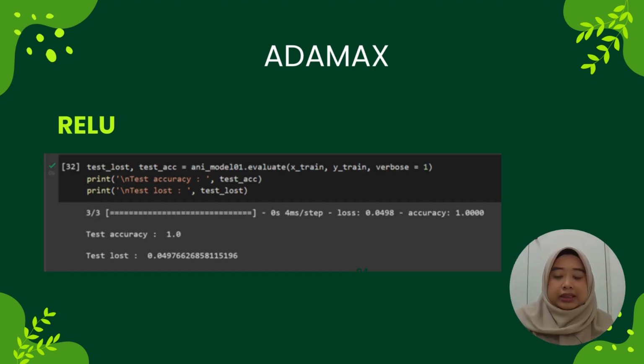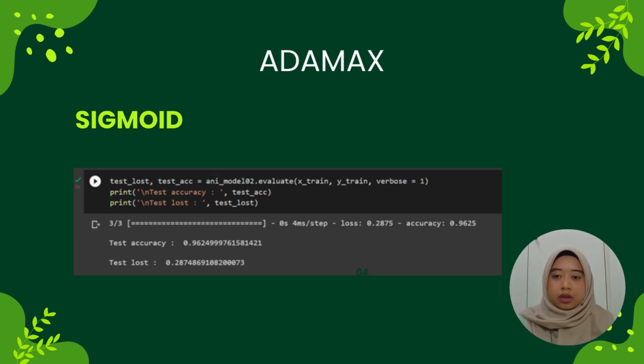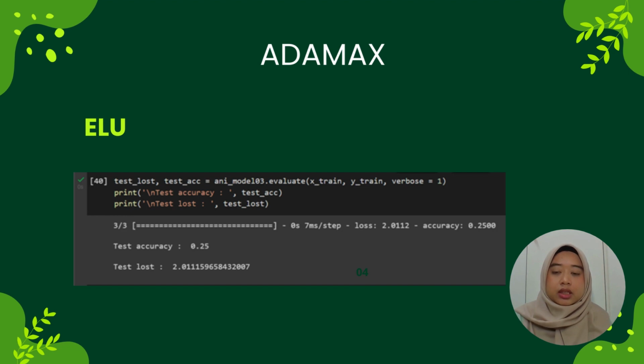Lastly, for the ELU activation function, the test accuracy that we got is 23.75%. The second optimizer that we use is Adamax. This is the result for ReLU: we got 1.0, which is 100%. Next, for the Sigmoid activation function, the test accuracy that we got is 96.25%. Next is the ELU activation function. The test accuracy that we got is 25%.